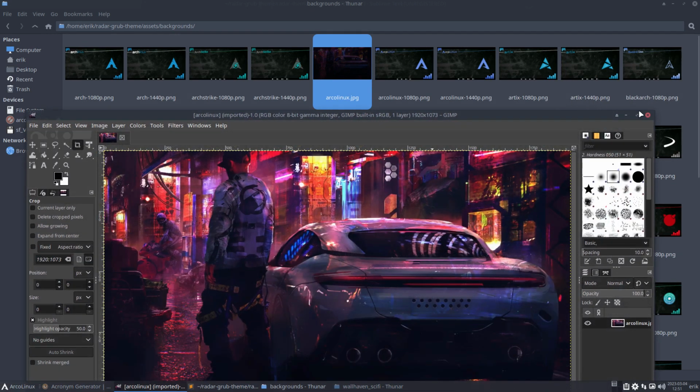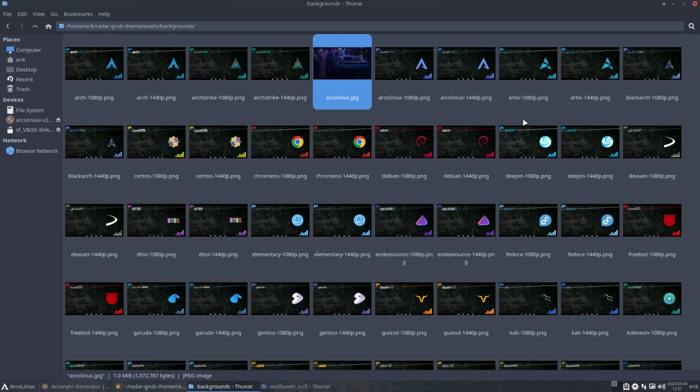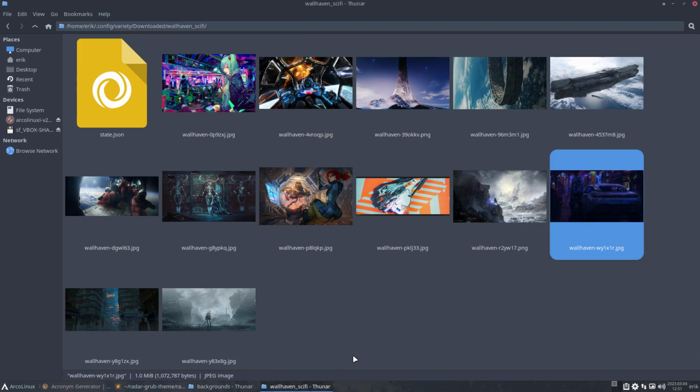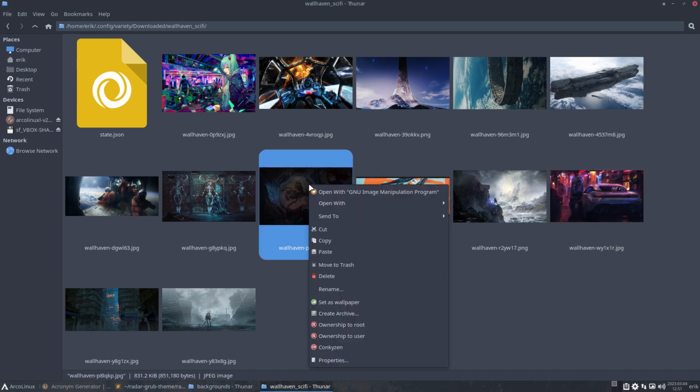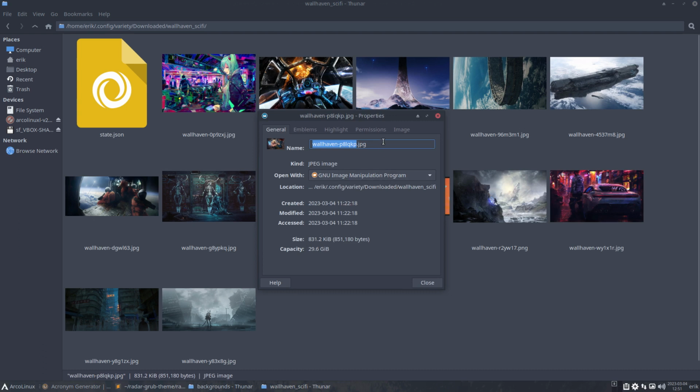Yeah. We might want to find a bigger one. We might want to find a bigger one. This one is already also there. Properties, image.